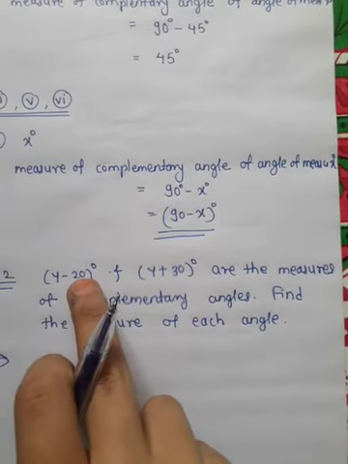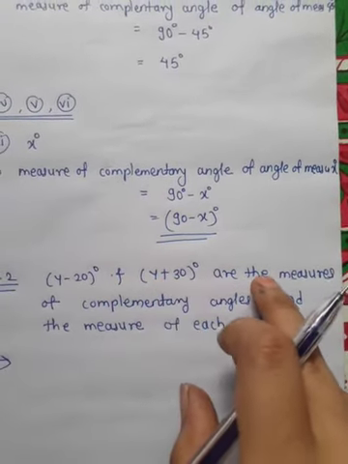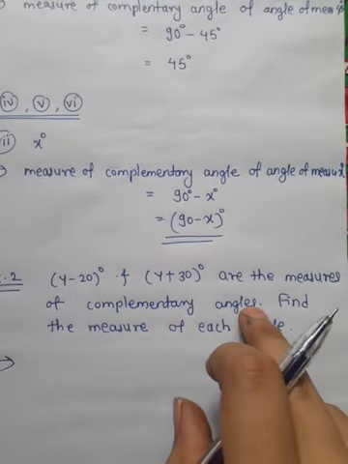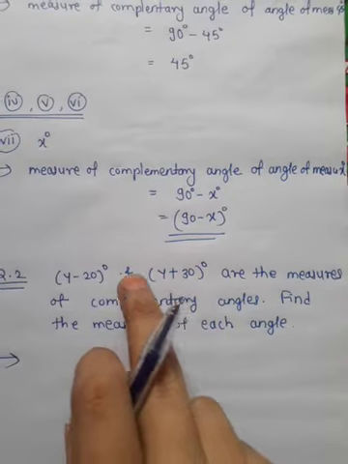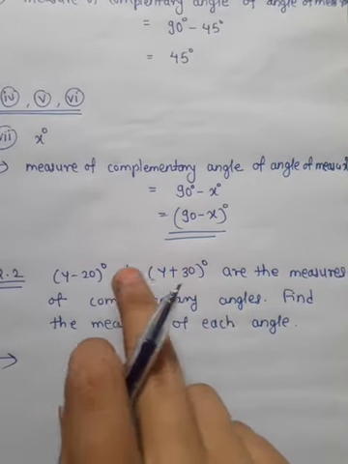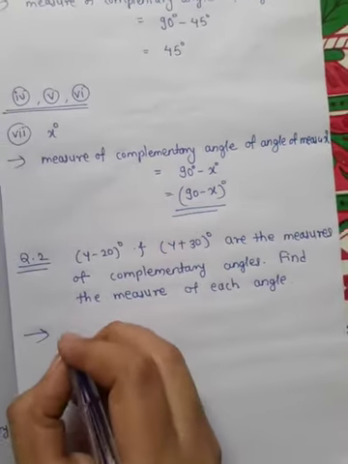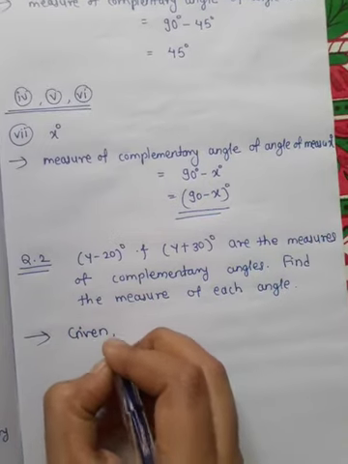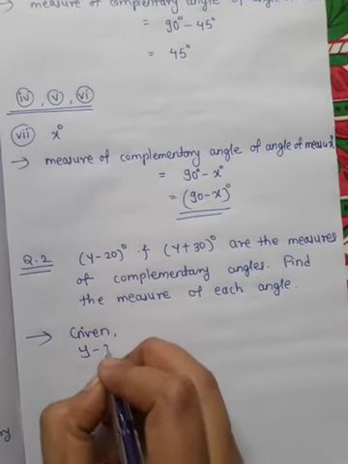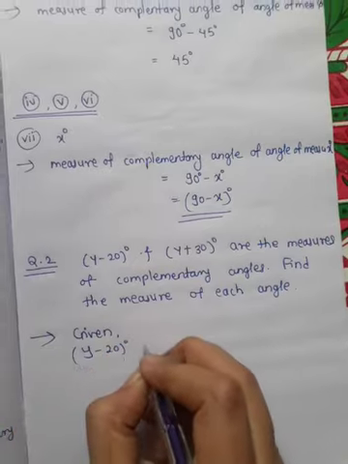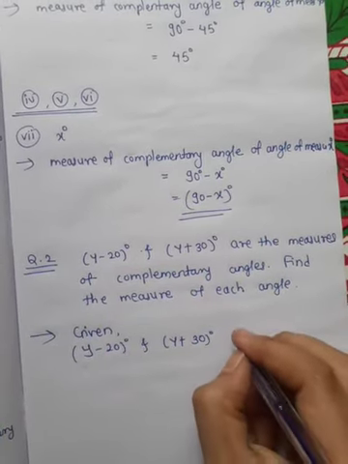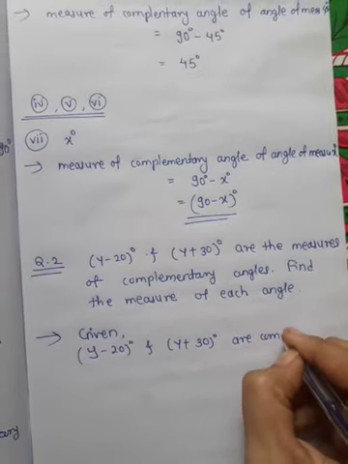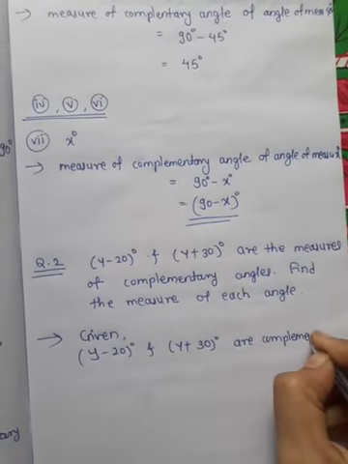Means if the two angles are complementary, then their sum will be 90 degrees. So in the answer write, given that y minus 20 degrees and y plus 30 degrees are complementary angles.